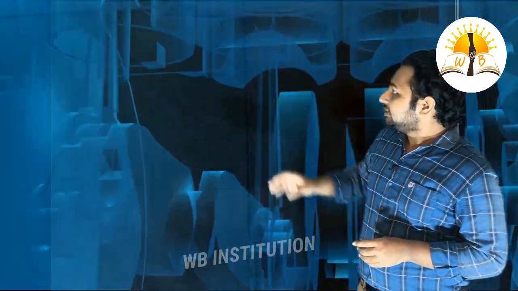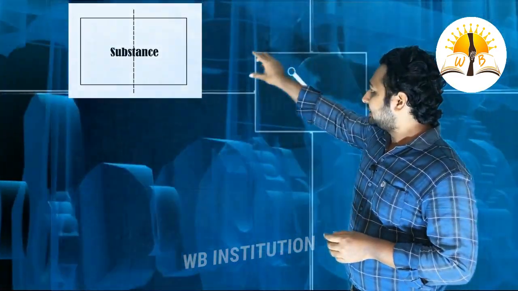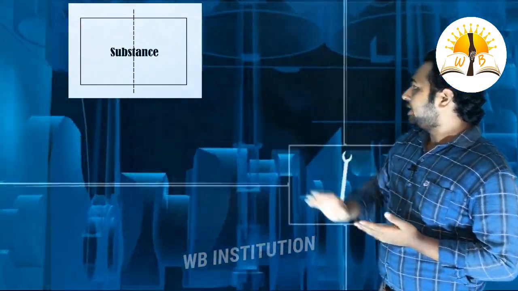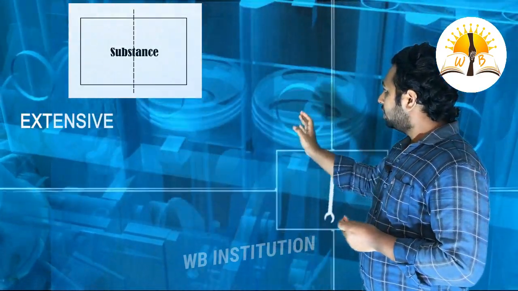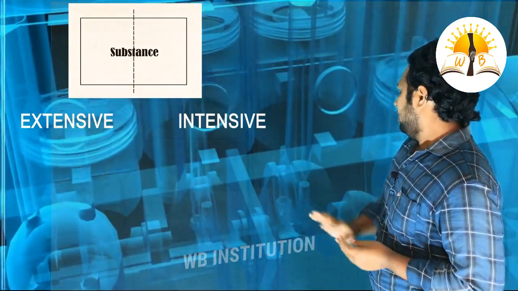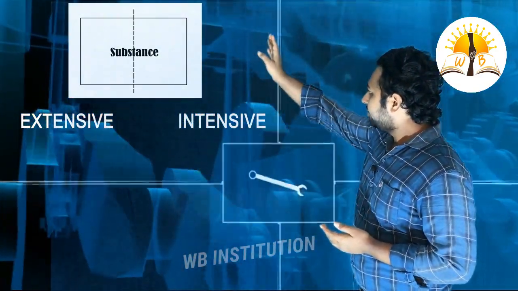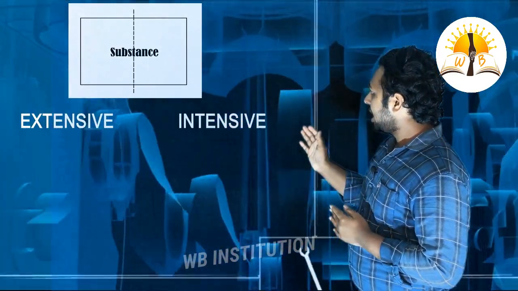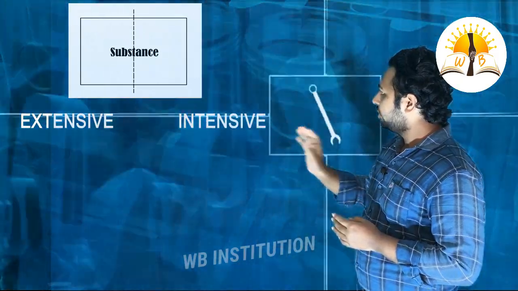So let us consider a chamber of volume V. Let us consider a substance in the chamber. Now it is a closed chamber. Let us see what are extensive properties and what are intensive properties, with examples. Let us consider volume. If we divide this chamber into two equal parts, then the volume will be divided, that is V by 2 and V by 2.